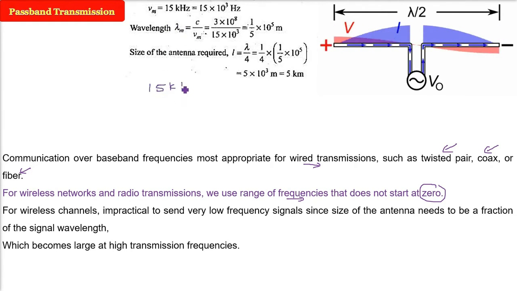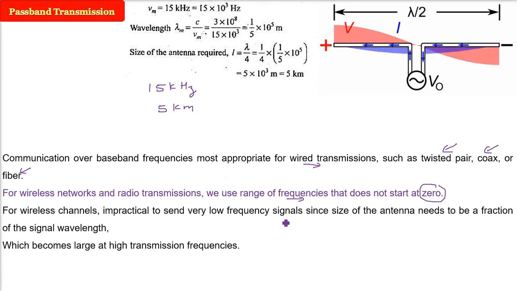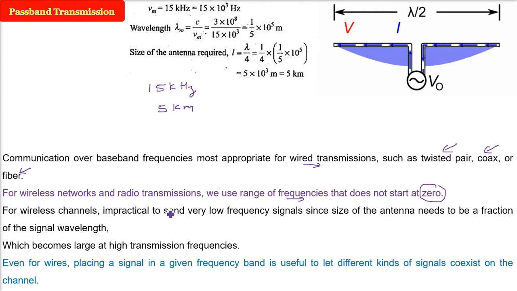With the calculation, lambda equals c over nu, and lambda by 4, the size of the antenna becomes 5 kilometers. So this is just to give you an idea that a 15 kilohertz frequency would require an antenna of 5 kilometers.